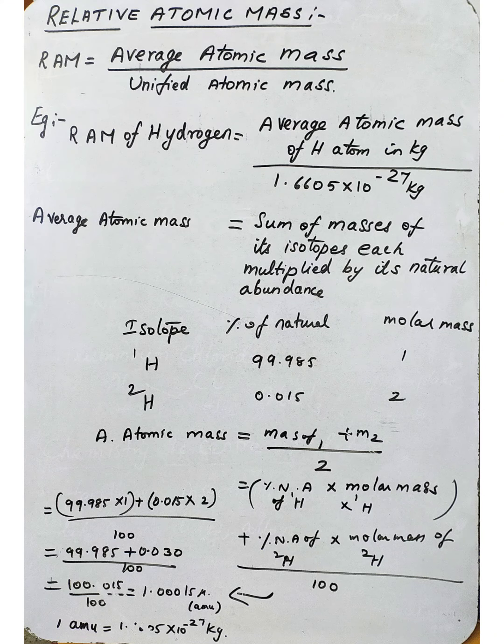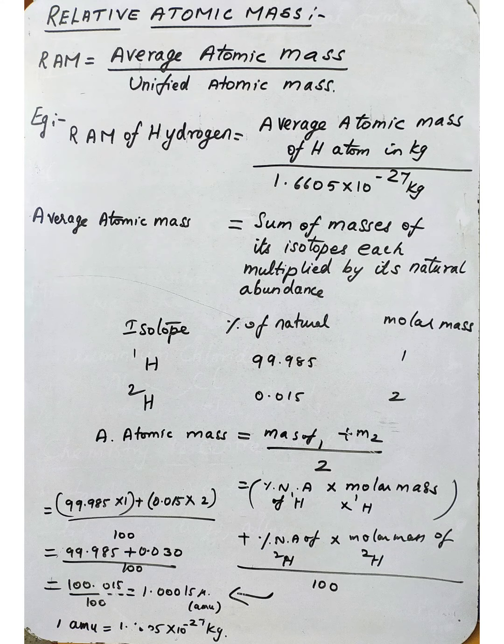For example, we are going to calculate the average atomic mass of the hydrogen atom. There are two isotopes we are taking. H1 and H2 are the two isotopes of hydrogen. And what is the percentage of natural abundance? H1 is 99.985 and H2 is 0.015. And what is the molar mass of H1? 1. And the molar mass of H2? 2.